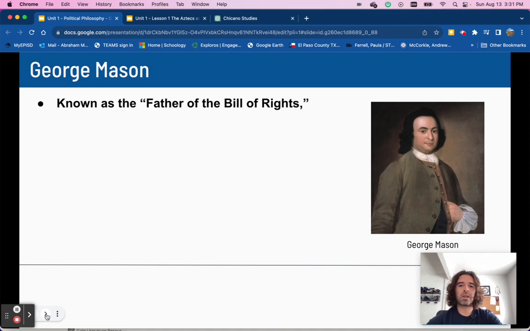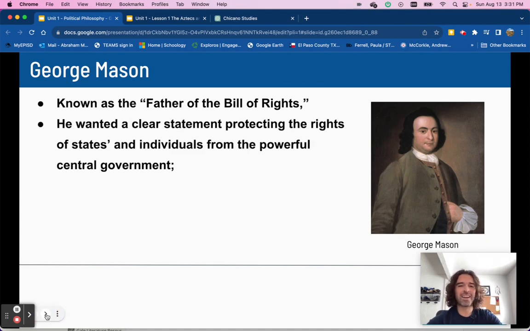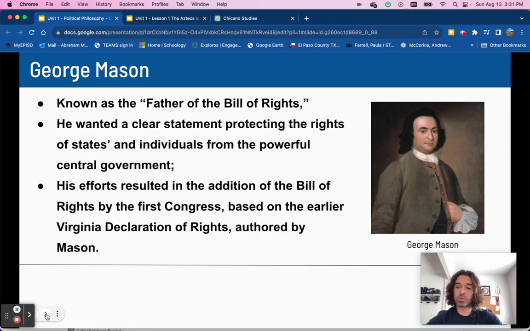George Mason. He's known as the father of the Bill of Rights. Remember, the Bill of Rights are the first 10 amendments to the Constitution. He wanted a clear statement in the Constitution protecting states' rights and individual rights from a powerful central government. And as a result, they had to adopt something similar to the Bill of Rights that is based on the Virginia Declaration of Rights, authored by him, George Mason.